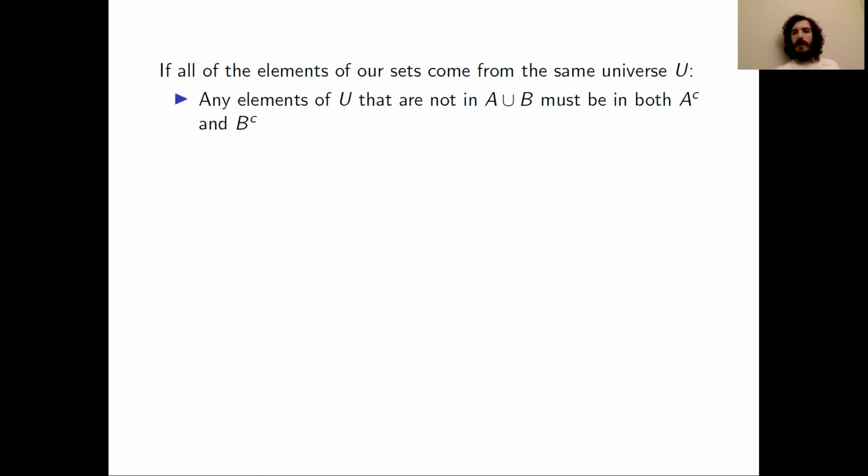So we can see a law that you might have seen before if you've studied some logic. And this law we'll phrase in terms of sets.